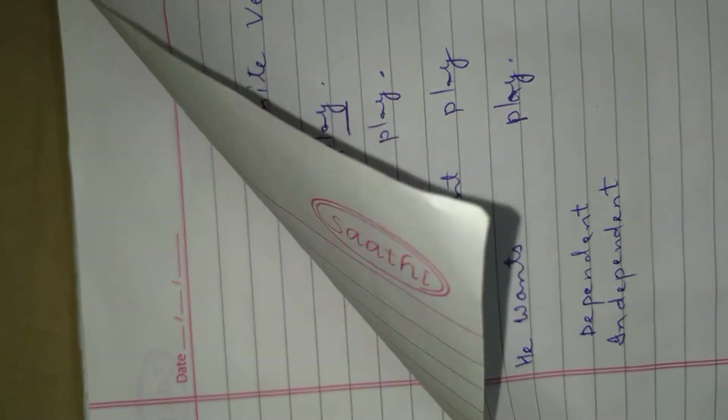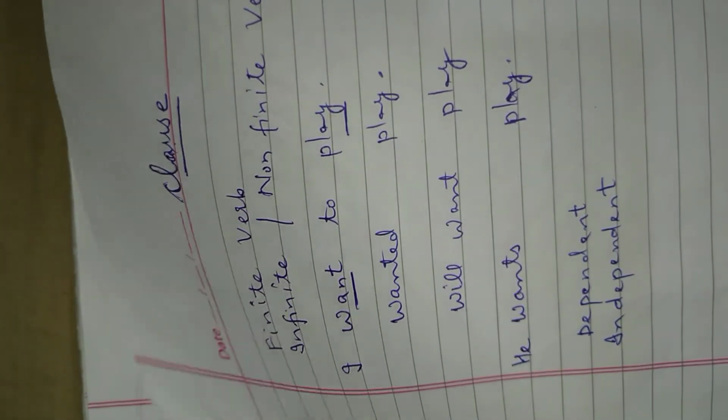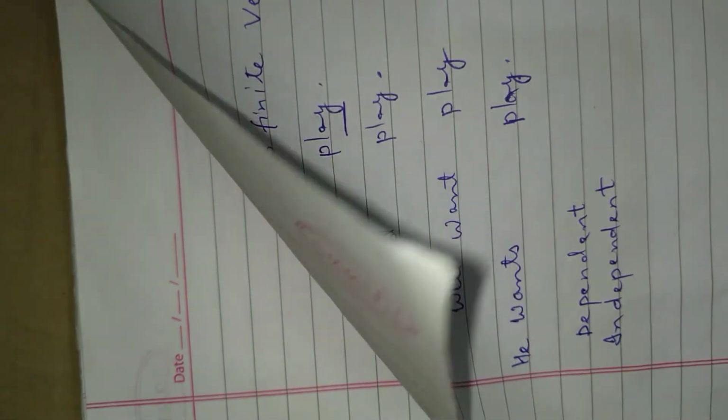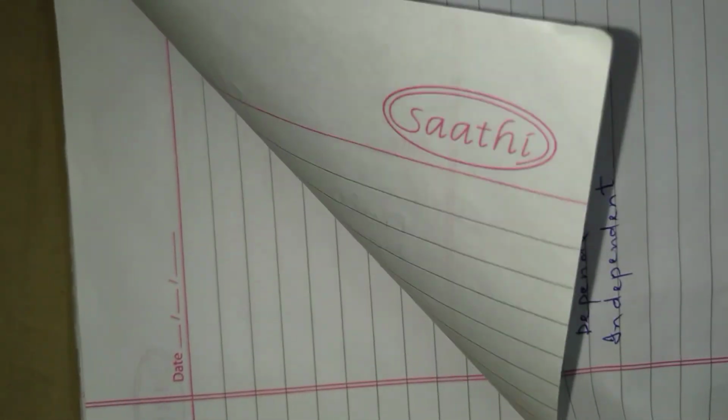If it gives incomplete sense and we feel that something is missing for the completion of the sense, we call it a dependent clause because it depends on something for completing its sense. And if the clause gives complete sense in itself, it does not need anything else to make its sense complete, we call it an independent clause. Okay, that, I think, is clear.